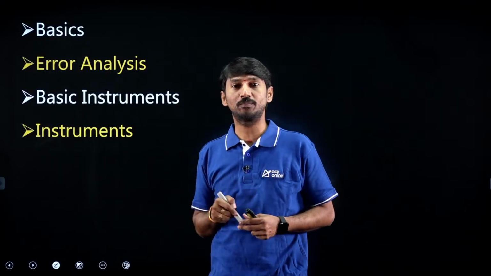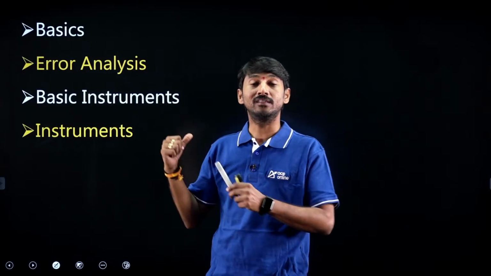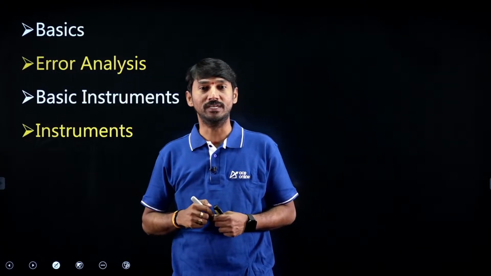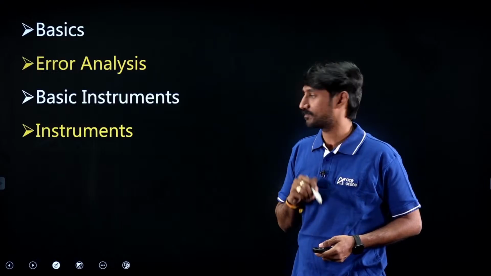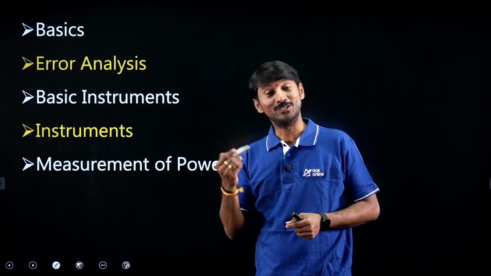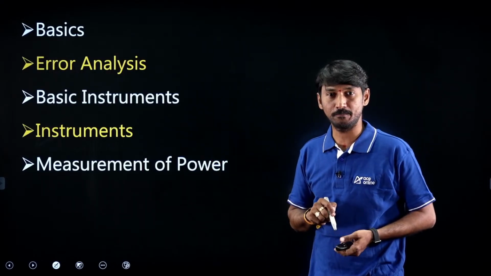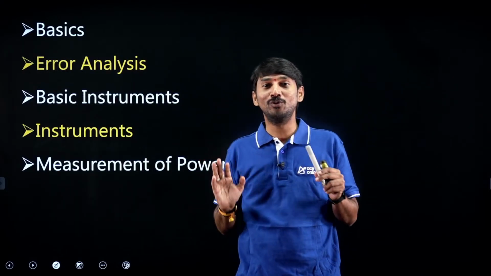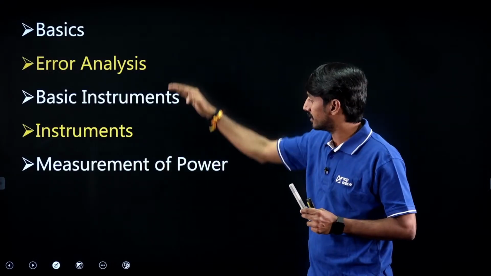In the instruments chapter, the PMMC instrument, MI instrument, and the electrodynamometer instrument, that is the electrodynamometer wattmeter, a power measuring device, all will be studied. And then measurement of power: DC power, single phase AC power, 3-phase AC power will be covered in this chapter. If we complete up to this, we will be able to measure current, voltage and power. All methods will be done.